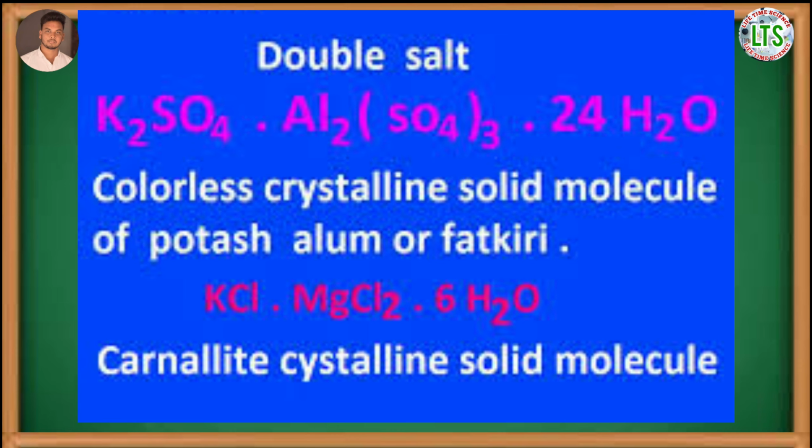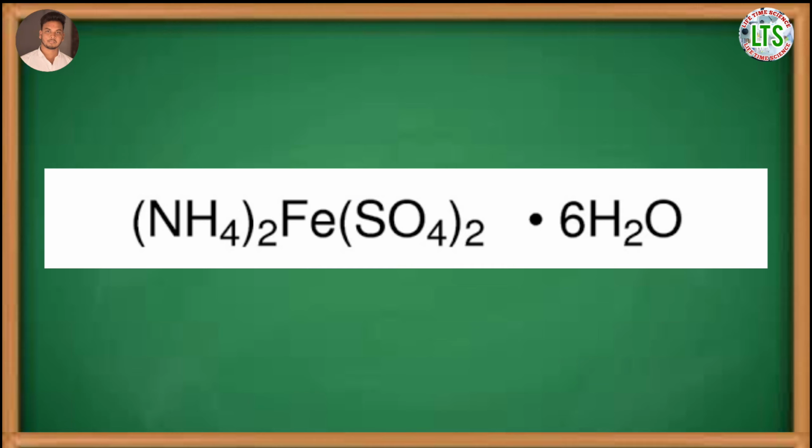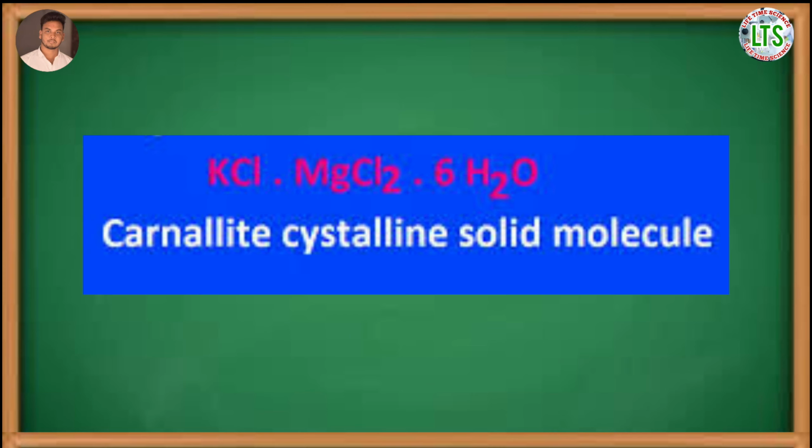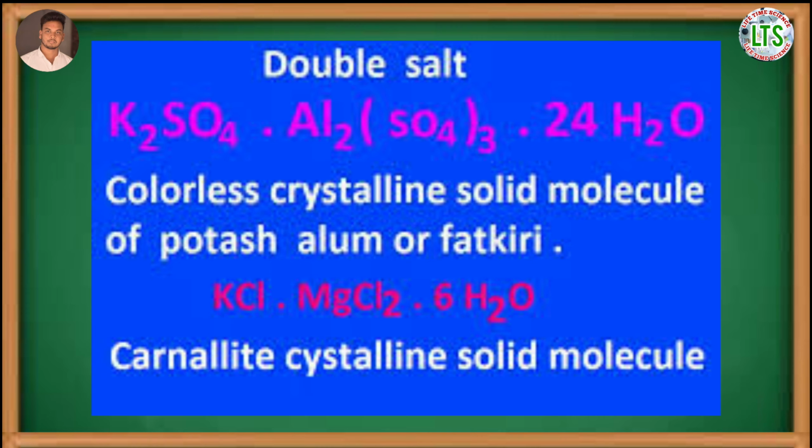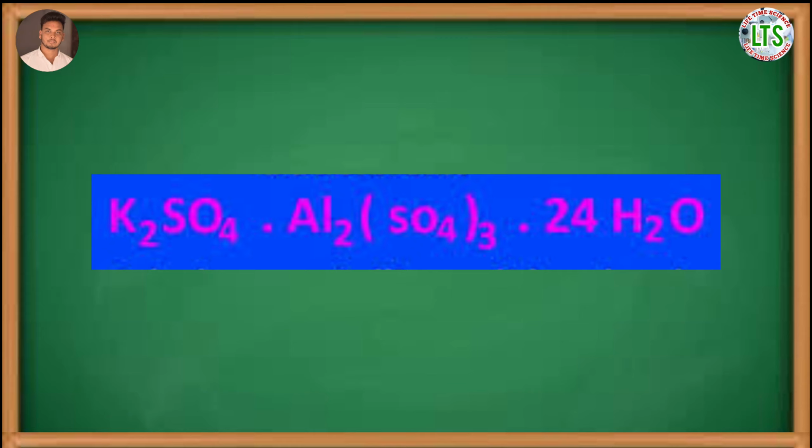Another example of double salt is Mohr's salt, and the formula is FeSO4·(NH4)2SO4·6H2O. Carnallite is also a double salt, and the formula is KCl·MgCl2·6H2O. Double salts lose their identity while dissolving in water or any other types of solvents and break into their simple ions. For example, potash alum in aqueous solution gets dissociated into 2K+ ion, 2Al3+ ion, 4SO4 2- ion and 24H2O.